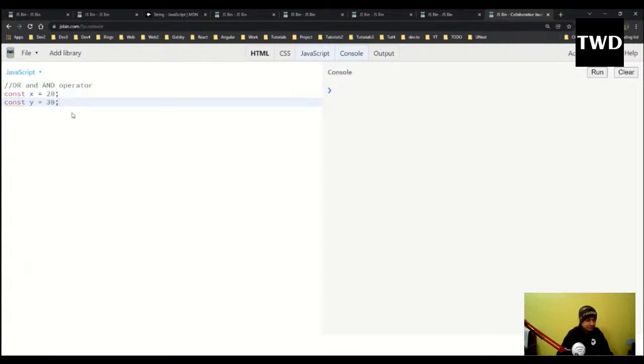So we have two variables x and y. One is 20, one is 30, and then if x equal to 20 or, so the or operator is given by two pipes.